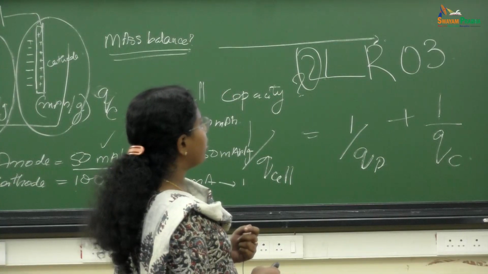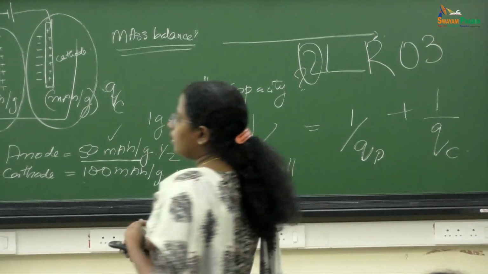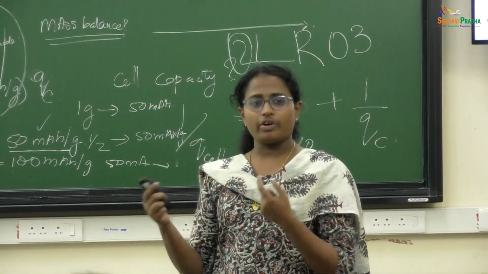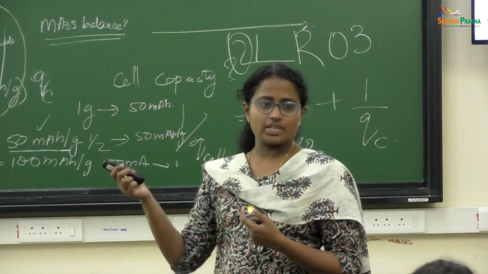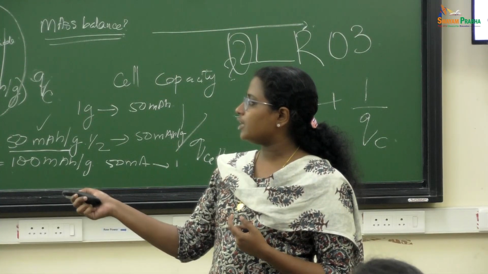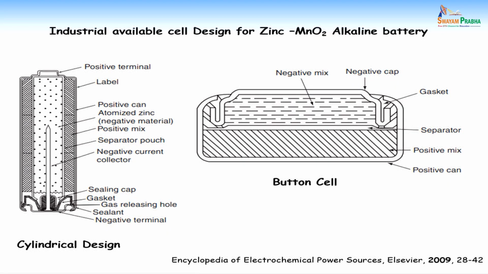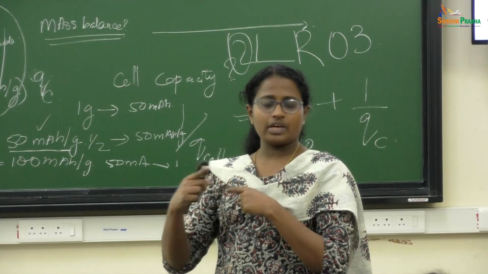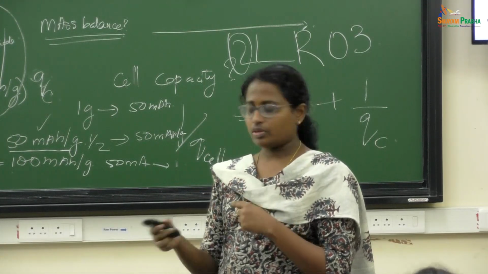If you give a contact down here, you can't have a proper contact with the zinc metal, so you need a stainless steel going inside. And if you see here, there's a gasket. That will separate the contact between the anode and the cathode. There's a spring and a plastic gasket over there, so that will cut the contact between the anode and the cathode.